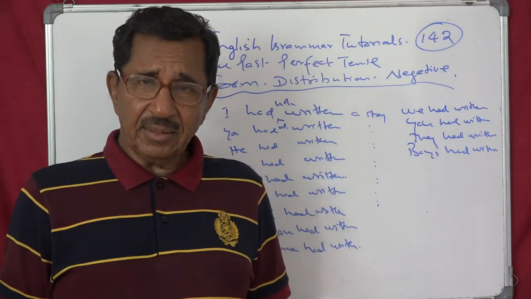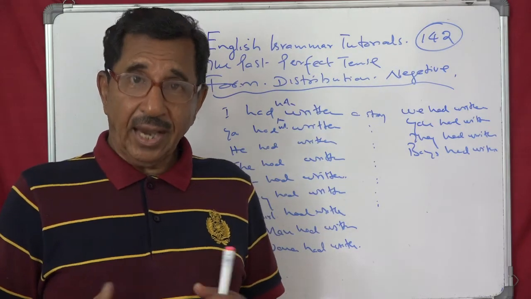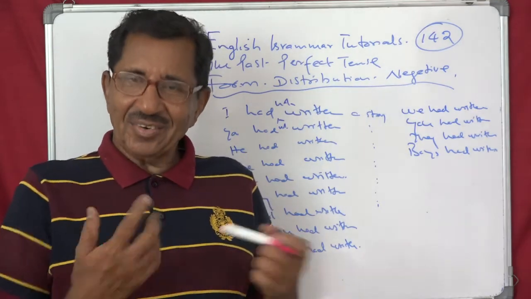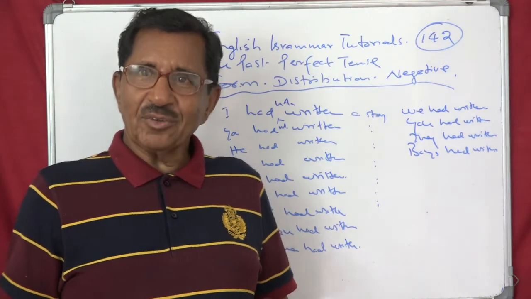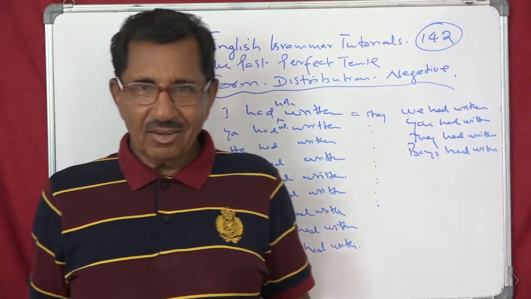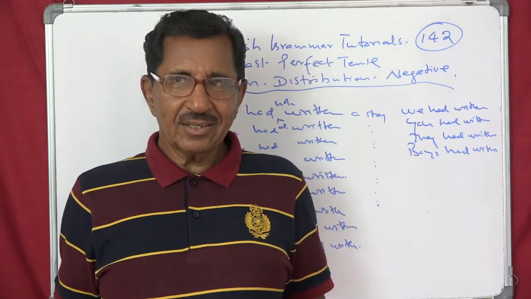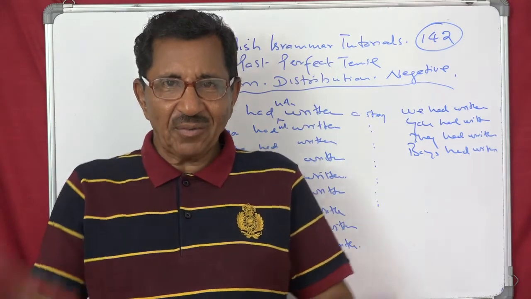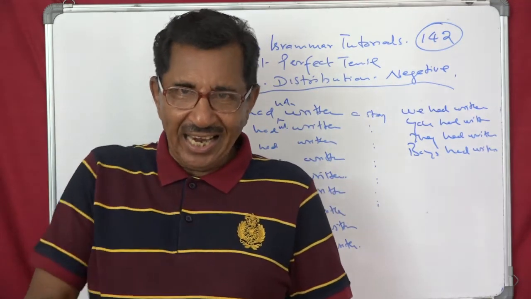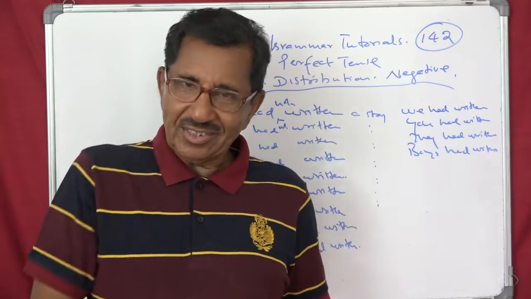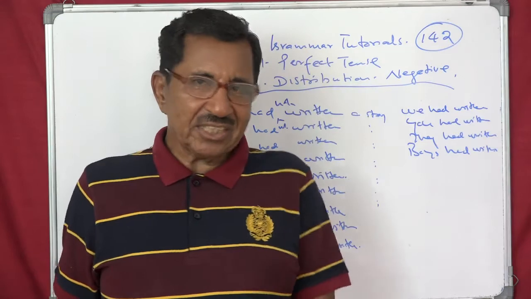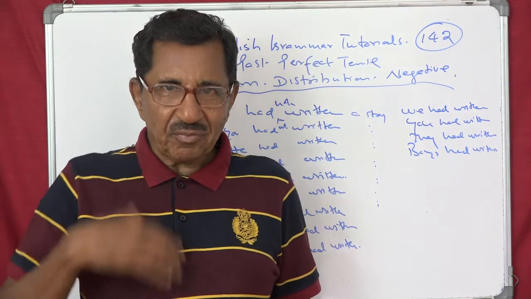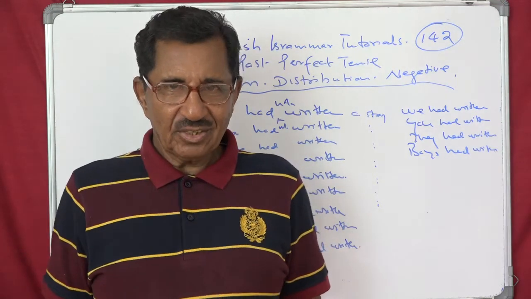Or he had jumped, she had jumped, monkey had jumped, the squirrel had jumped, had not jumped. Then you go to a place of your liking, a park, or a lonely place, or in your room, or in the classroom. All of you together can shout out these sentences. I had walked, you had walked, they had walked. Best way to learn English and also acquire fluency. Okay? So you do this.